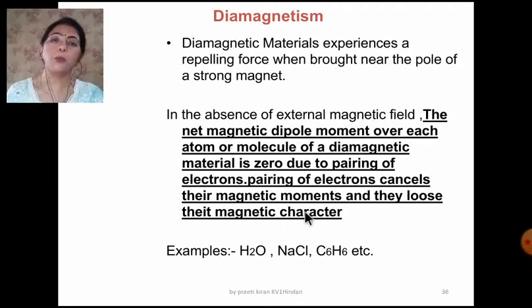So whenever paired electrons are present, the substance or compound will be diamagnetic due to cancellation of the magnetic moments. Common examples are water, that is ice, since we are talking about solids, sodium chloride, benzene, etc.